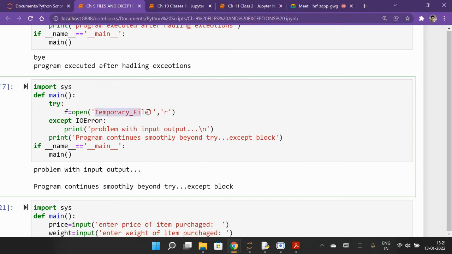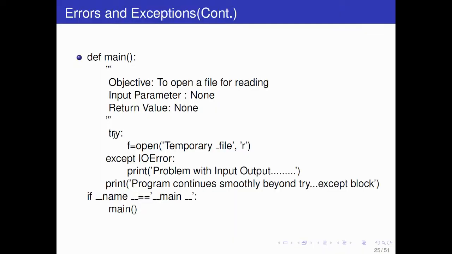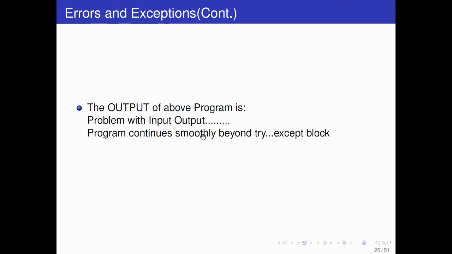So this file is not found in read mode, so it will raise an error, and that error will be handled by this except block, and this will print this line. And this line will be printed anyway, because it is outside the try and except block. So this program says it will print the problem with input output if the file is not found, and the program continues smoothly beyond the try except block. So this is the output.